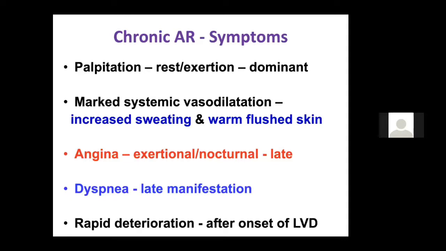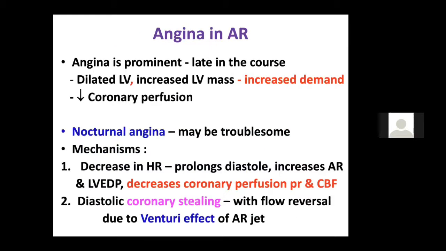Dyspnea is a very late symptom, and once dyspnea is there, it means the patient has developed LV dysfunction in aortic regurgitation. Once it occurs, there is rapid deterioration in the patient. So you should remember this. Now, angina in AR is very late in the course. The mechanism remains the same as AS, because of the supply demand mismatch. LV coronary perfusion pressures are reduced.